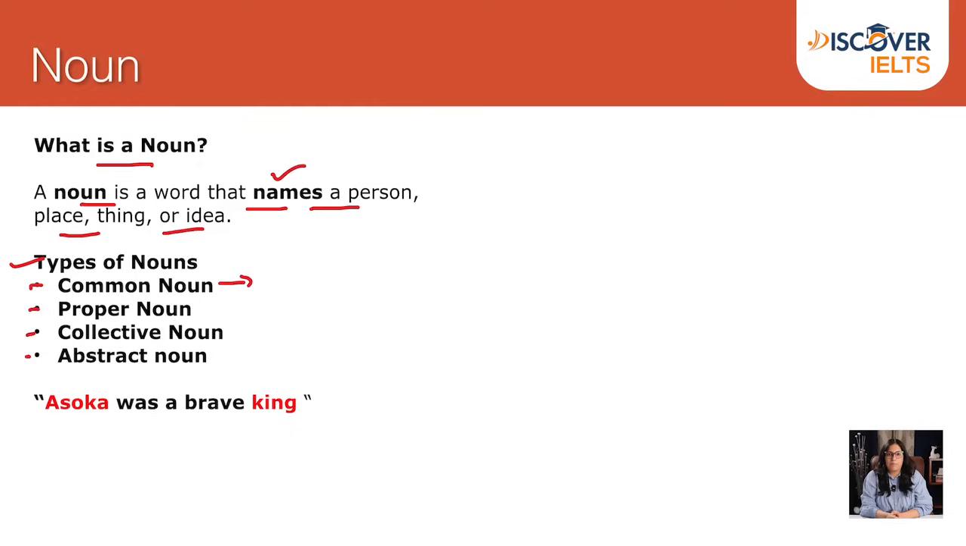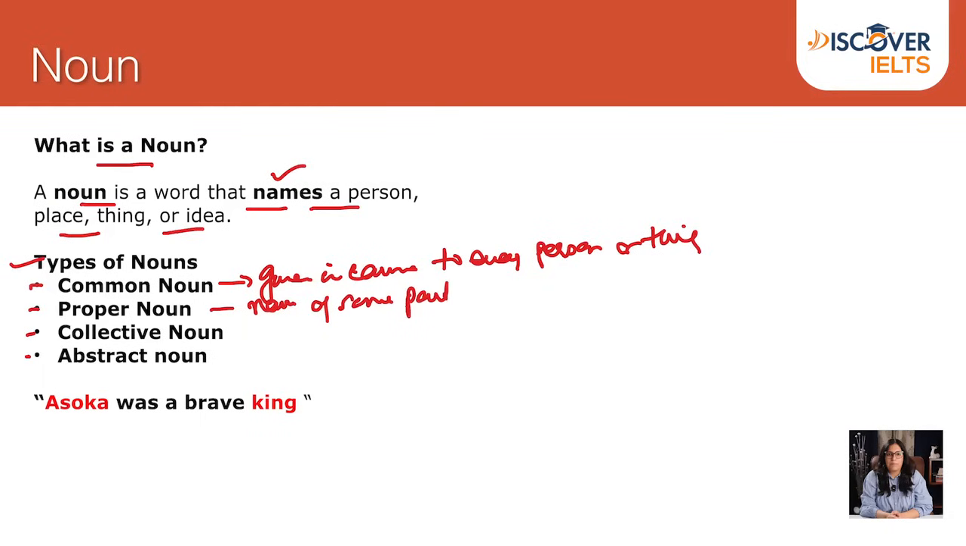Basically, common noun is a name given in common to every person or thing. And what is a proper noun? Proper noun is a name of some particular person or place. Asoka was a brave king. Asoka is a proper noun, and king is a common noun.